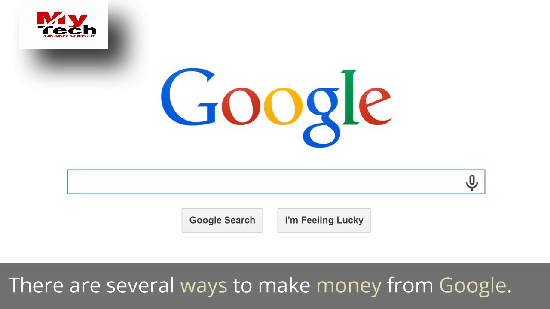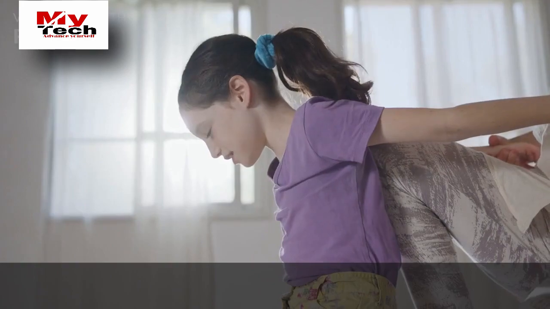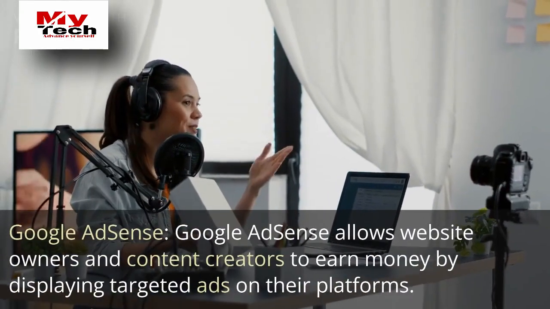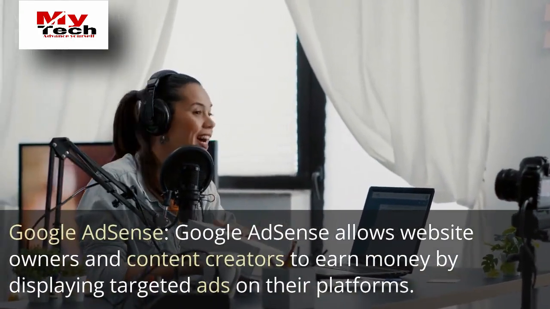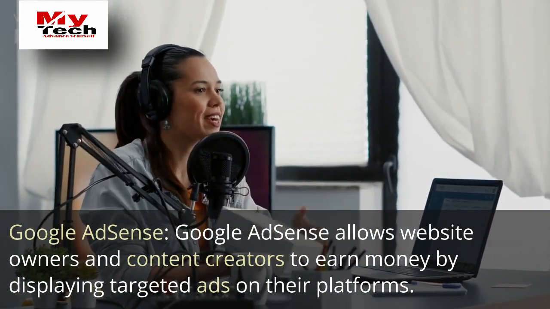There are several ways to make money from Google. Here are some popular methods. 1. Google AdSense. Google AdSense allows website owners and content creators to earn money by displaying targeted ads on their